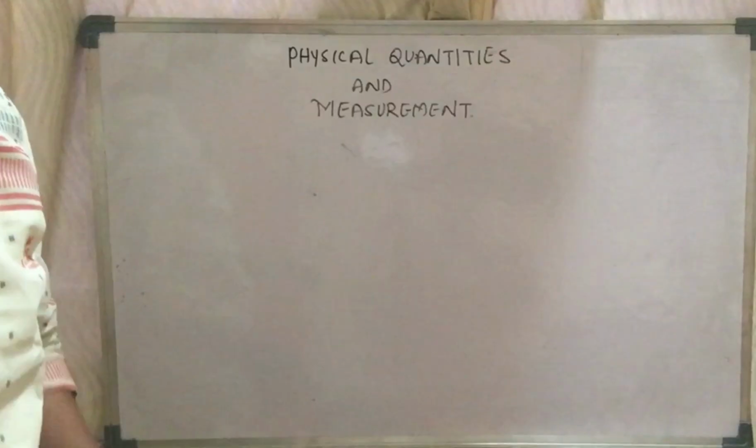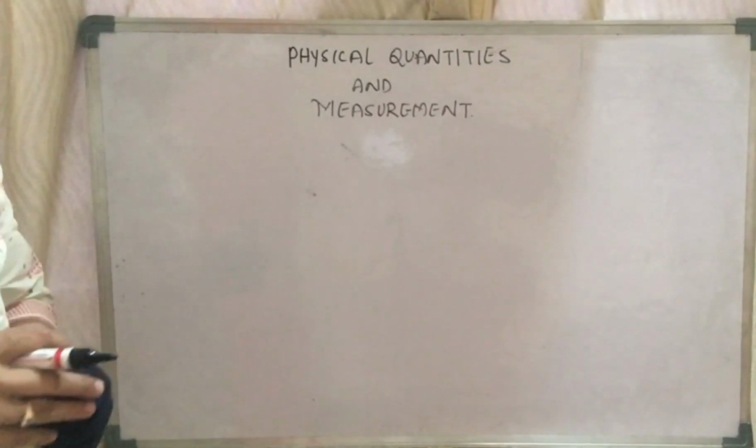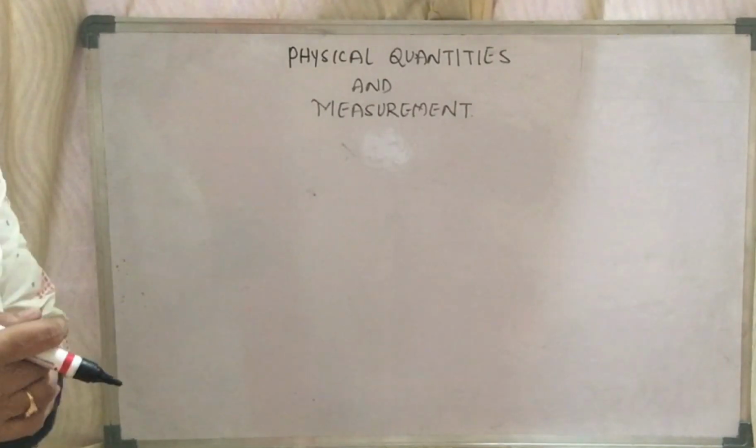So today I am here to take class 7 topic physical quantities and measurement. In this topic I will be explaining you the first part of the physical quantities, where we will be doing a few numericals respective of that particular topic. So we shall move to the topic. Shall we start? Okay. Physical quantities and their measurement.